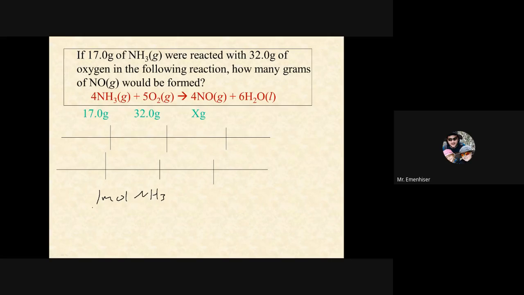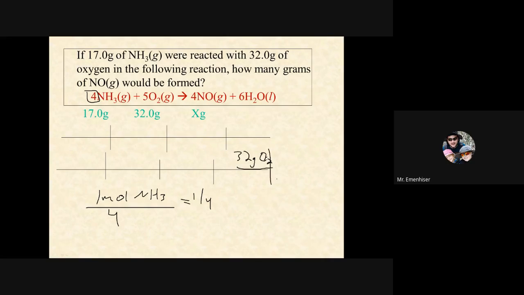So let's take the number of moles of that substance given in the problem. We had 17 grams, which we figured out is equal to 1 mole because it's equal to the molar mass. So 1 mole of NH3 divided by the coefficient here, which is 4. That's our factor. Our factor is 1/4.